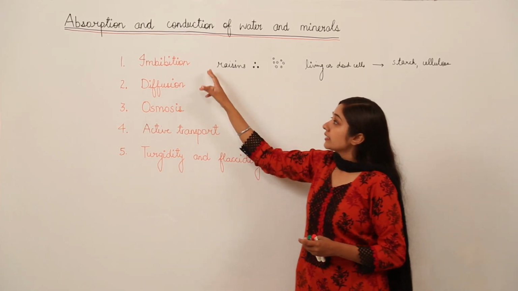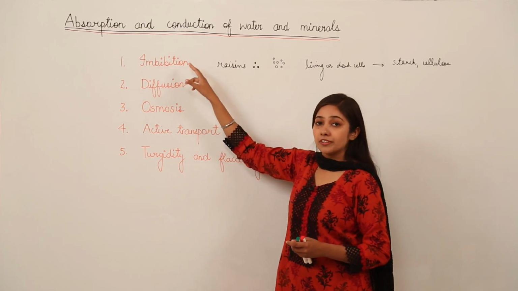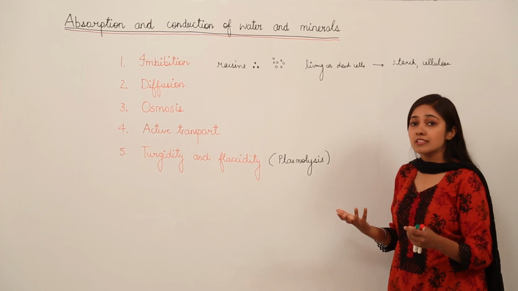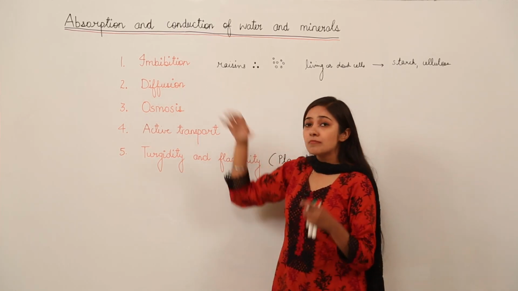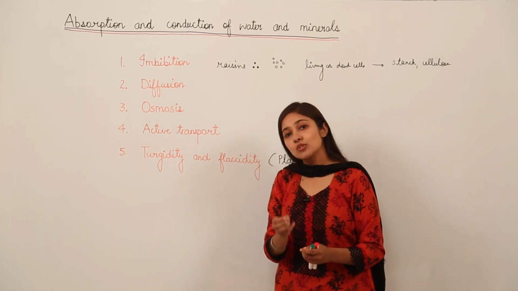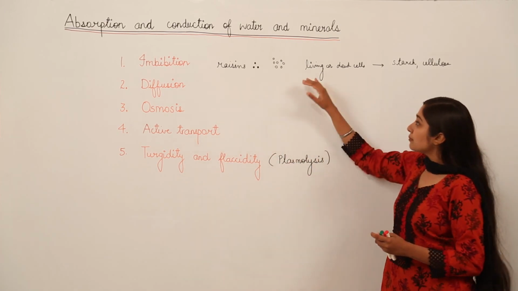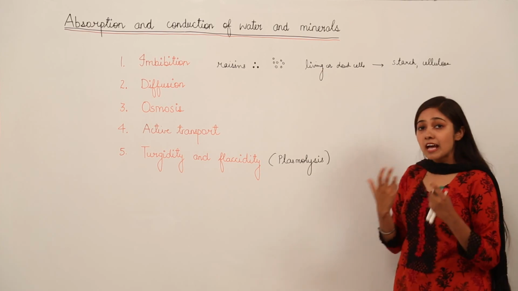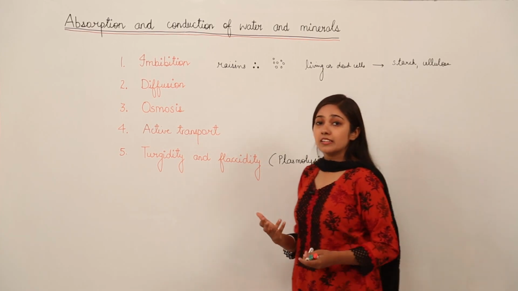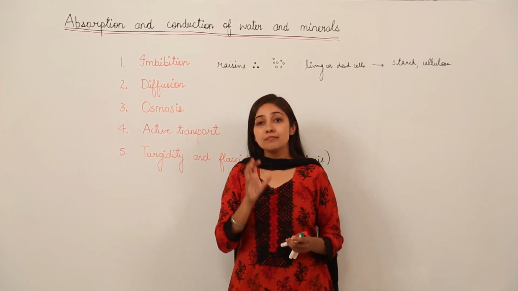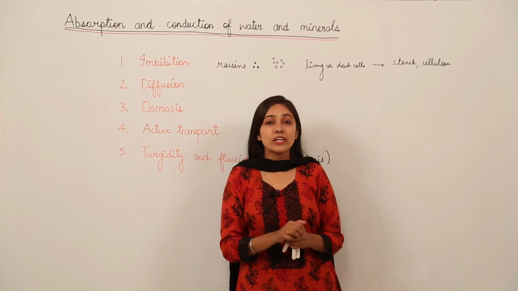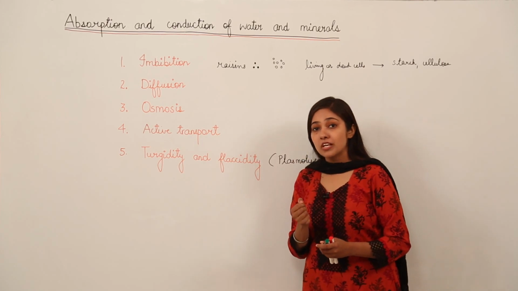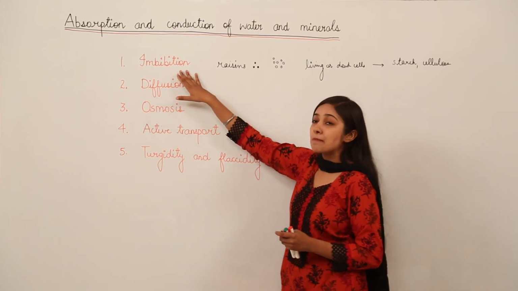That is why this process of absorbing water from the surface, because of the presence of starch and cellulose in plant cells, is termed imbibition. So imbibition is nothing but absorption of water from the surface. This can take place in living cells or in dead cells.